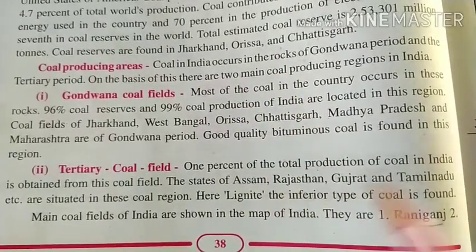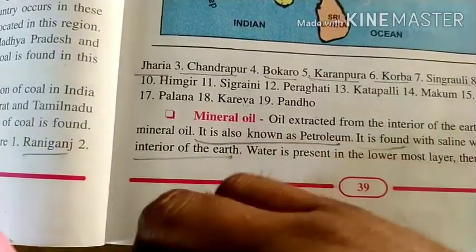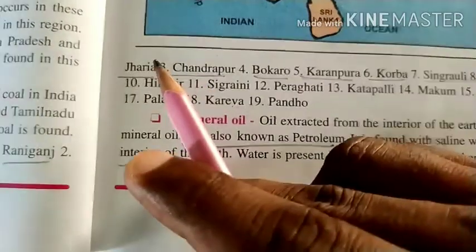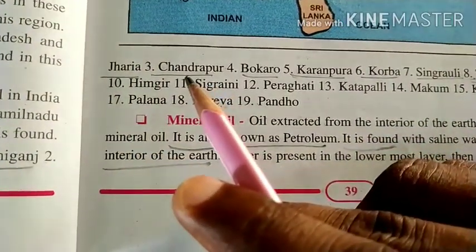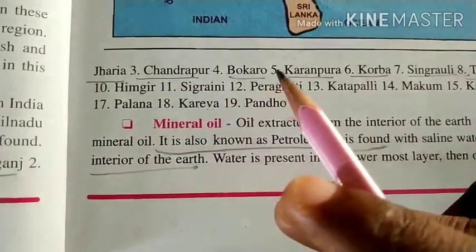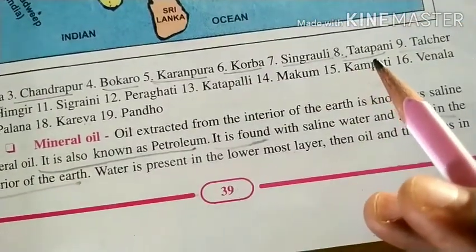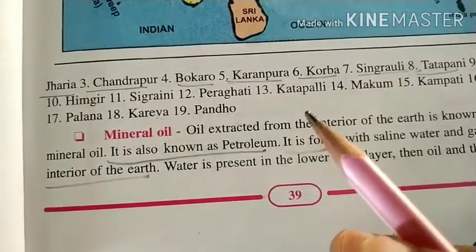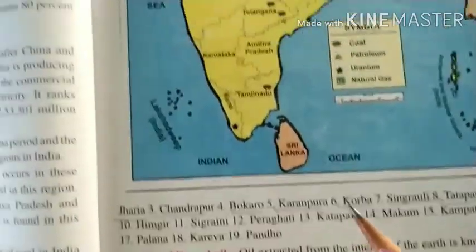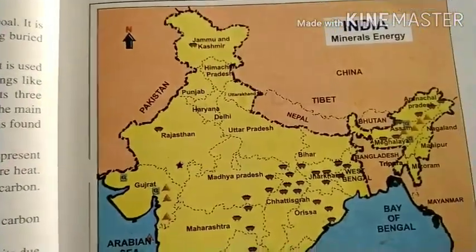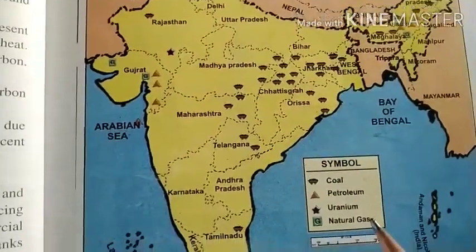It is very important. Some names are given: Raniganj, Jharia, Chandrapur, Bokaro, Karanpura, Korba, Singrauli. So these are very important places for the map purpose. We will also study the map.